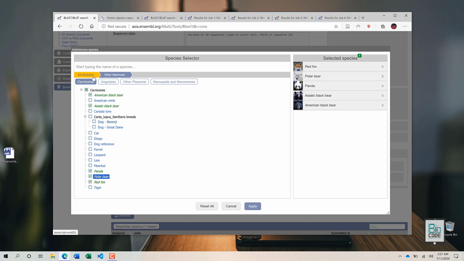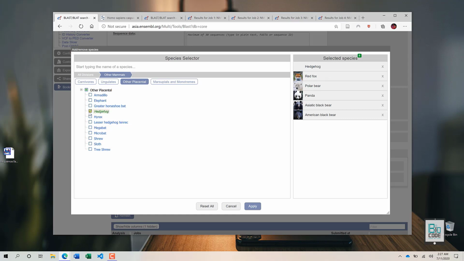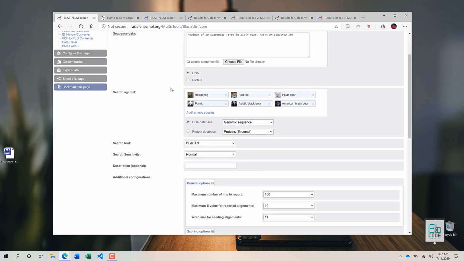You can now go back to other options as well. You can select various species from other categories as well. You can select different species sets from different divisions. It is not really necessary to select a species set from a particular division. So let's just select these as one. Okay, so just apply and you will then see the particular species set within the search against dialog.